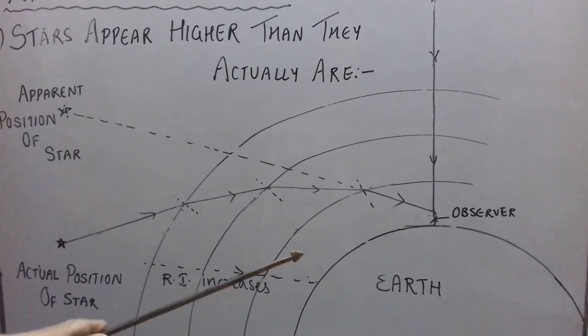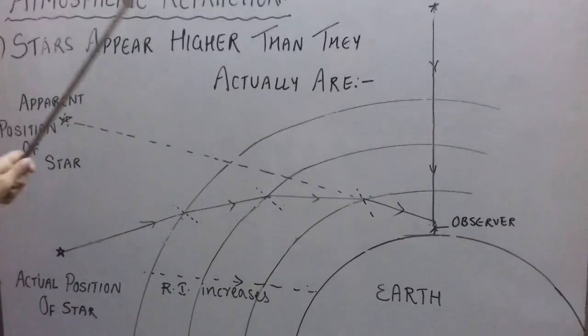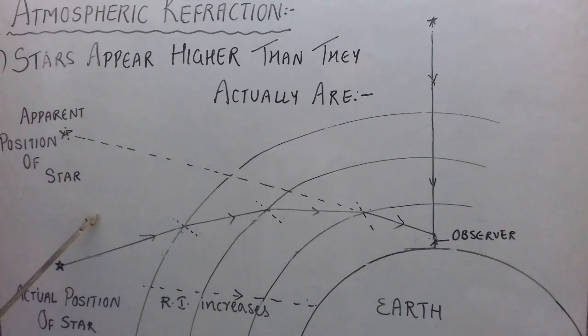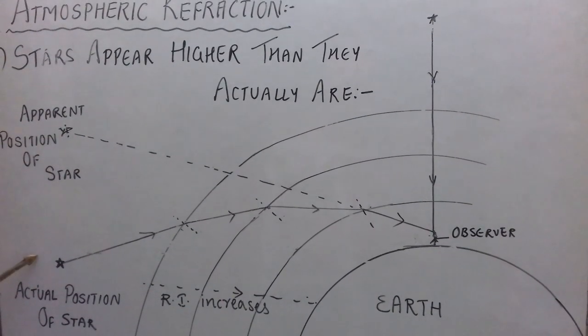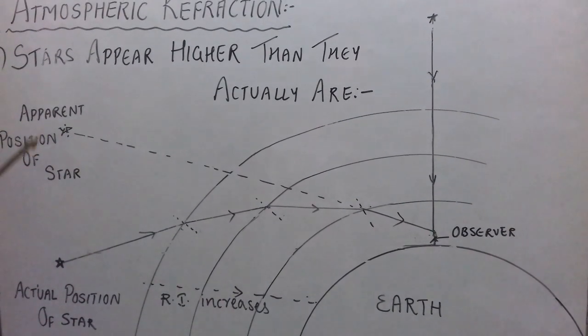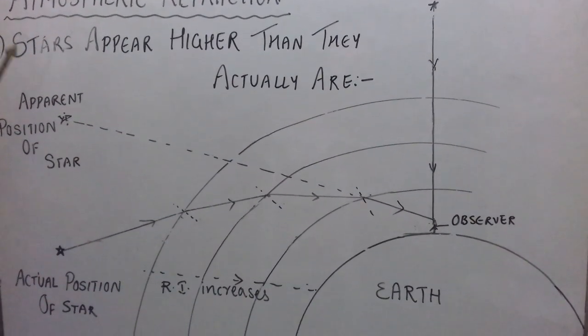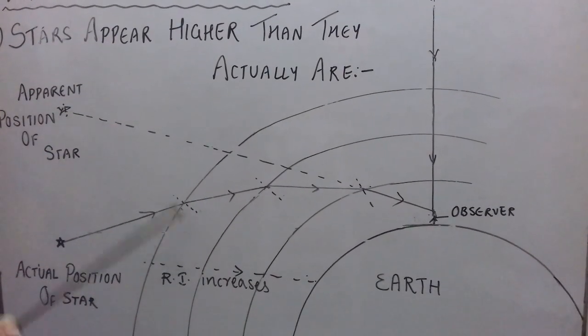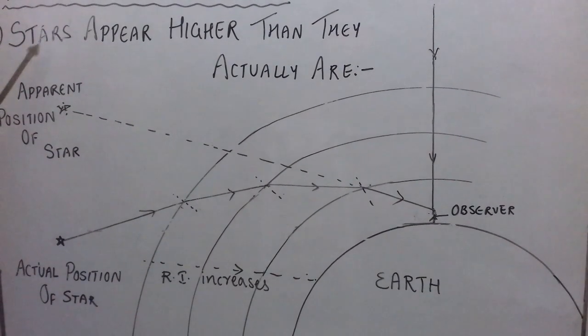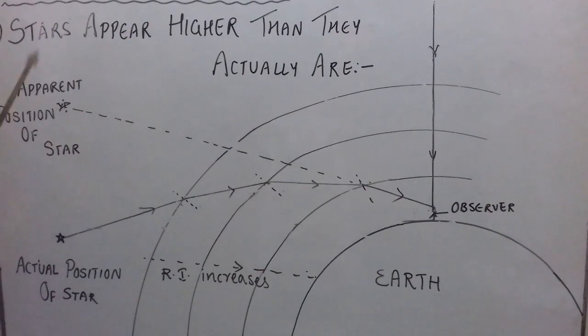What is the cause of this? This is all because of atmospheric refraction. Remember that actually the difference between apparent and actual position is not this large as I have shown here. I have just exaggerated it so that you can understand it from the diagram. Hope it is clear. Now you can answer this question, and along with the diagram you can give the explanation why stars appear higher than they actually are.